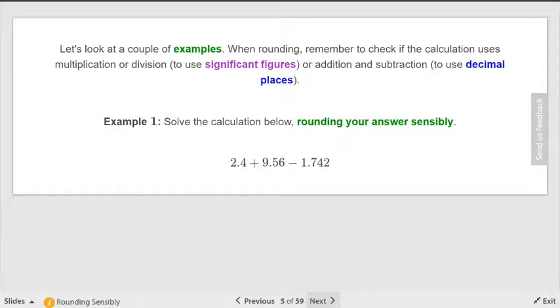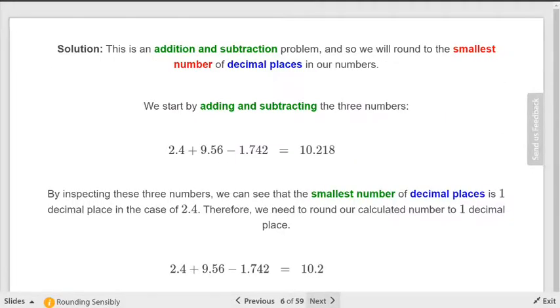Smallest number has how many decimal places? The smallest number of decimal places is 1. So that means my answer will have how many decimal places in it? 1. There you go. You'll make it harder than it is, trying to think I'm tricking you. I will never trick you.